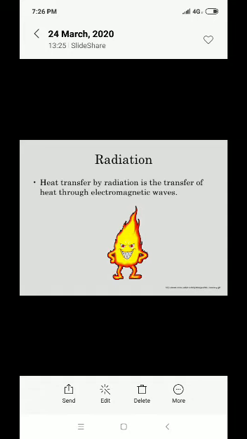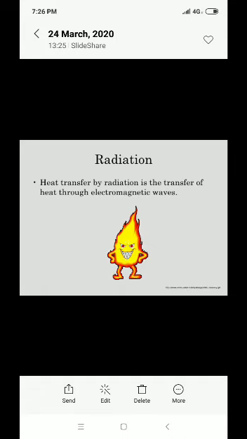Talking about the third terminology, that is radiation. From childhood itself, we have been learning what radiation is. There are many types of radiation we have gone through: gamma radiation, ultraviolet or UV radiation. We receive ultraviolet radiation from the sun, and UV radiation is important for the growth and development of human beings.